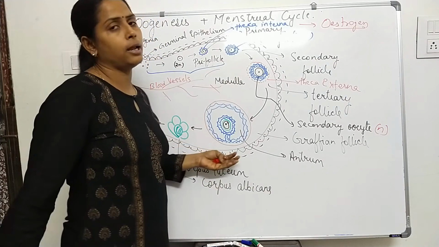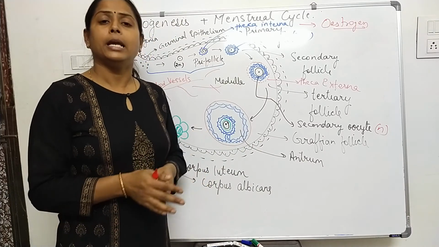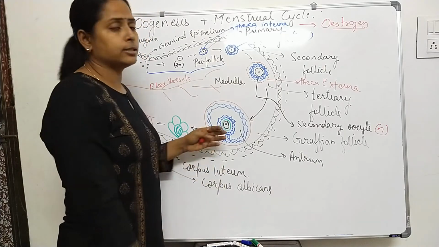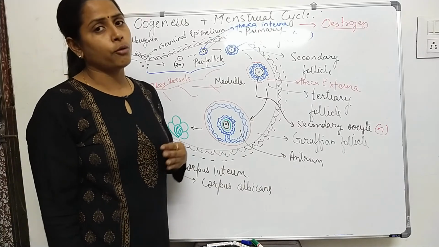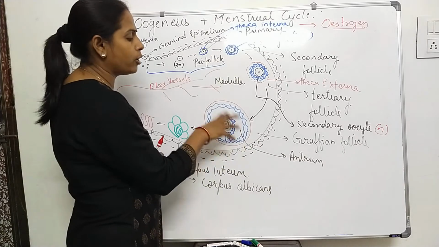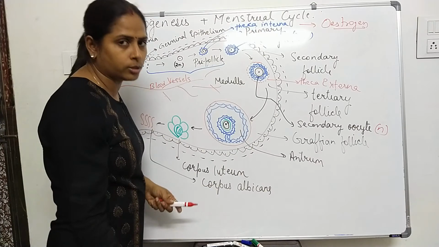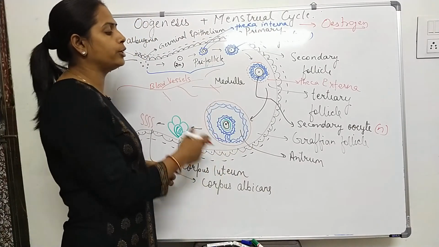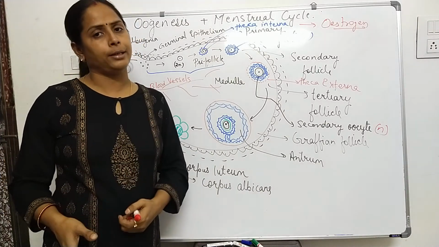But how does this ovulation take place? The hormone LH, the luteinizing hormone, increases to a very high level at this stage, and this is known as the LH surge or LH peak. This LH hormone induces the process of ovulation. As the Graafian follicle ruptures, the theca interna layer also ruptures, so the level of estrogen hormone decreases, and the ruptured follicular part converts into the corpus luteum, which occurs in the next phase known as the luteal phase or secretory phase.